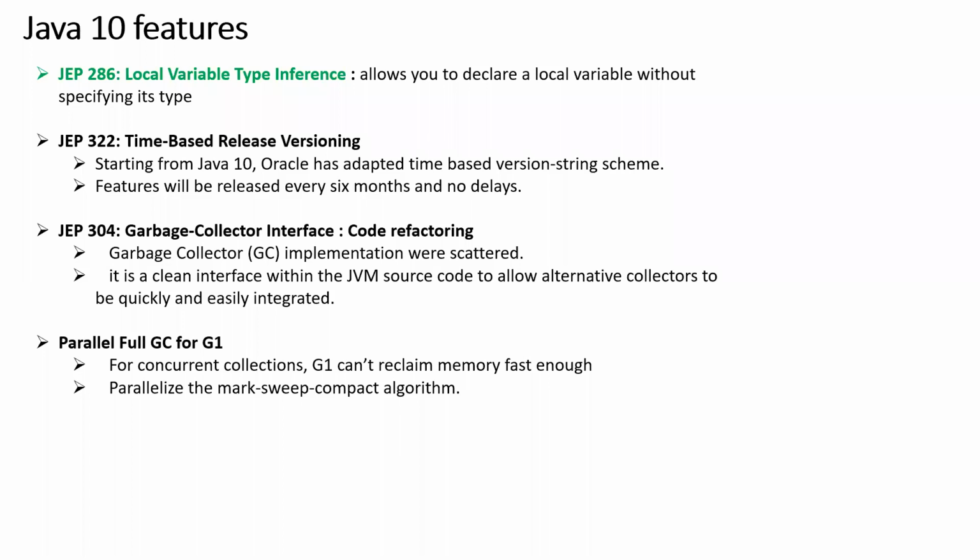So if you see the first point, for concurrent collection, G1 cannot reclaim memory fast enough. So it has to do full GC. So what is full GC? There's a concept in a garbage collector called stop the world. That means it will not process any request. It just stops everything and cleans up its memory, and then the application is allowed to use your JVM. Until that point, you can't use it.